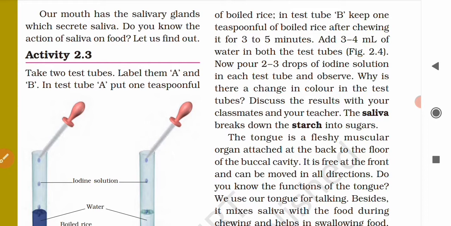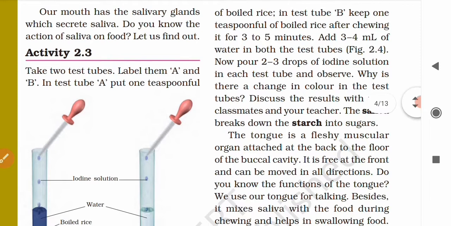Now the tongue helps in mixing saliva with the food. And the slightly digested food is swallowed by the tongue and goes into the oesophagus, or say the food pipe, which is the next compartment of the human digestive system after the buccal cavity. So the partially digested food goes down into the oesophagus, or say the food pipe.